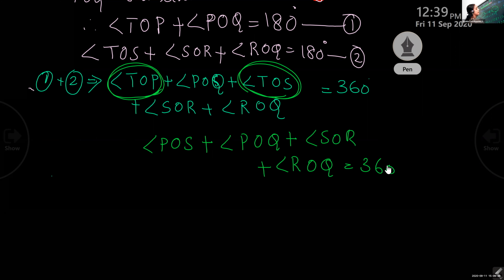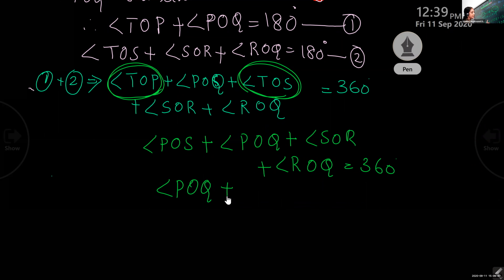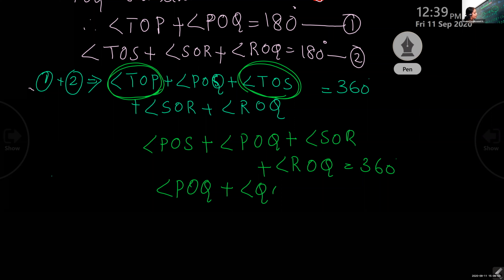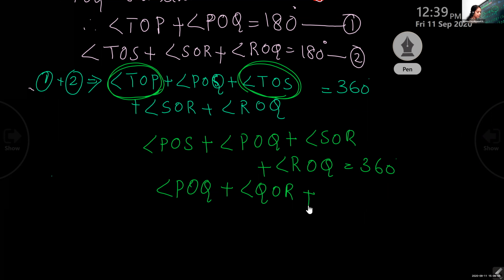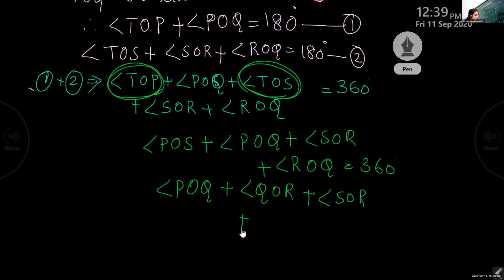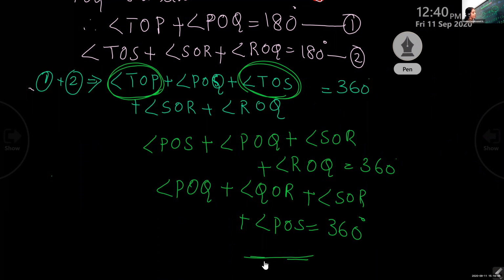This is our answer. When you just rewrite that, you will get the answer. Just write it in the order given in the question. POQ plus QOR plus angle SOR plus POS equal to 360 degree. This is our question.